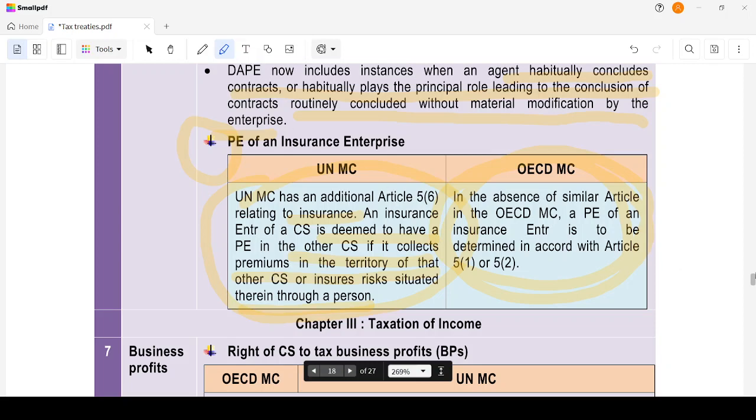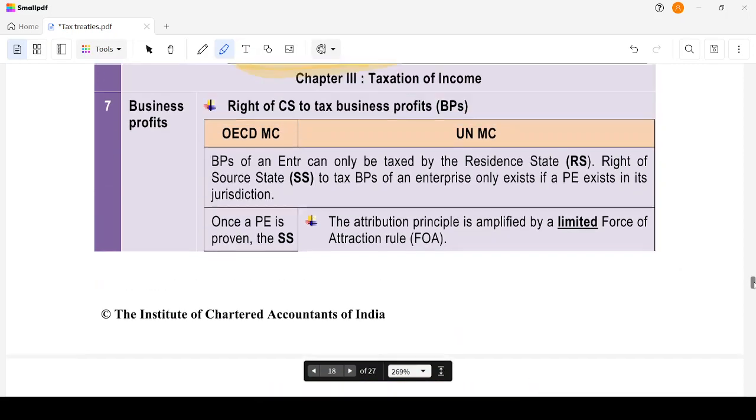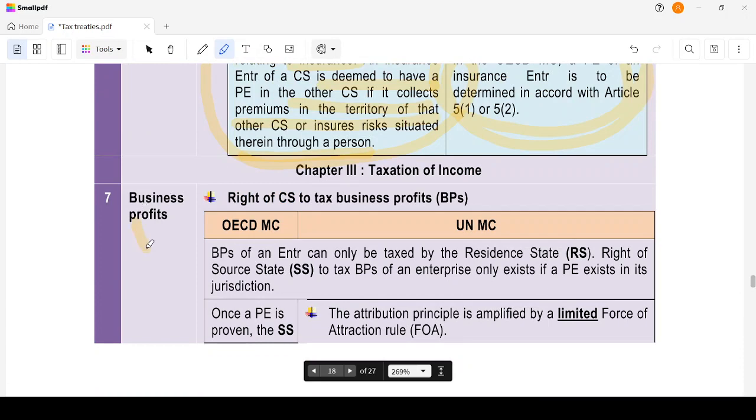There is a specific provision. Now we come to chapter 3, where taxation of income is discussed. So, first one is business profits. Right of contracting state to tax business profits. In the OECD and UN models, business profits of an enterprise can be taxed only in the resident state. So business profit taxation is based on the resident state. Okay, right of source state. The source state will have the right only if a PE exists in its jurisdiction.